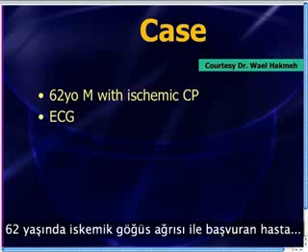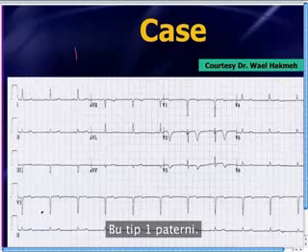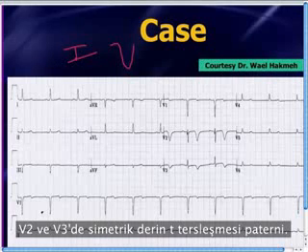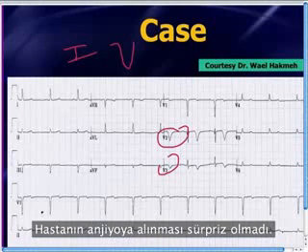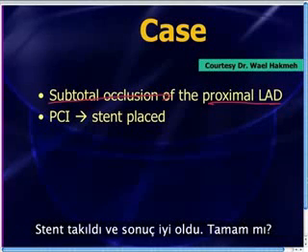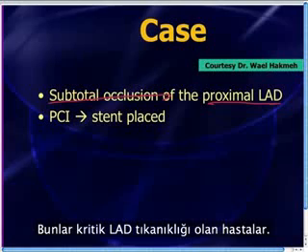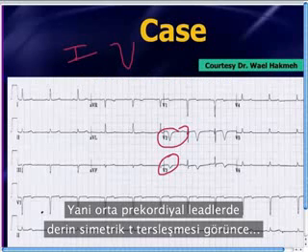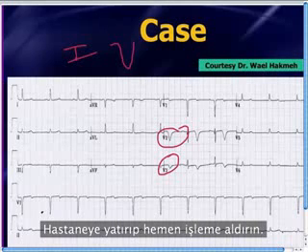He had a 62-year-old man that presented with ischemic chest pain. Here's the 12-lead EKG. Now, this is the type 1 pattern with the deep symmetric T-wave inversions, V2, V3. Your EKG machine's going to pick this up. Not a big surprise. This patient went to the cath lab and was found to have a subtotal occlusion of the proximal LAD, got a stent, had a good outcome. All right. So these are not just flip T waves indicative of some mild ischemia that you just admit to the CCU. No, these are patients with critical LAD occlusions. So when you see these huge symmetric flip T waves in those mid-precordial leads, you take them seriously, you get them admitted and urgently managed.